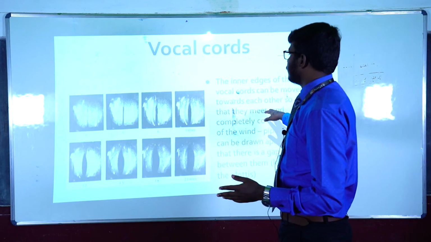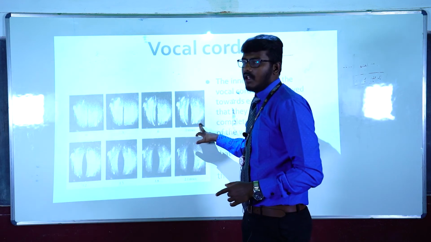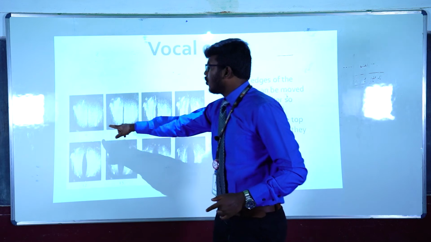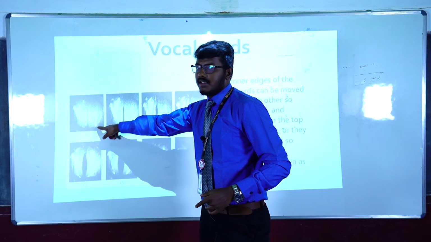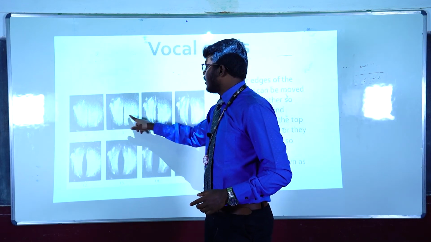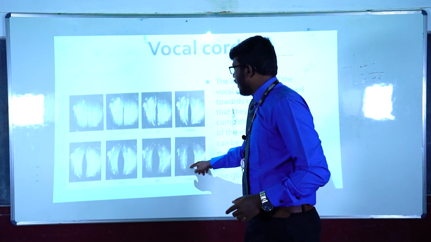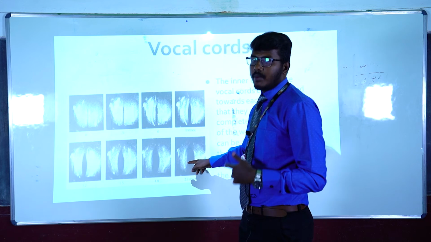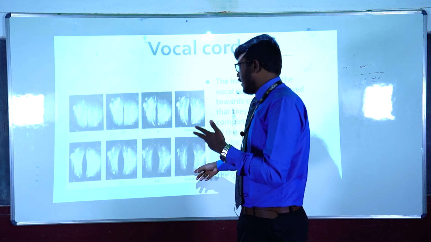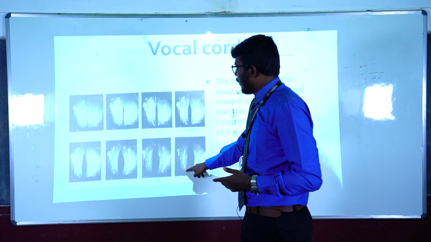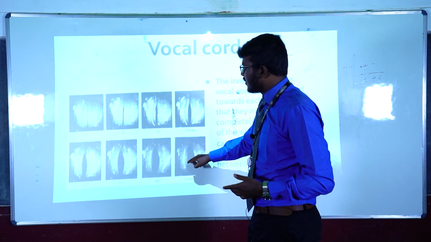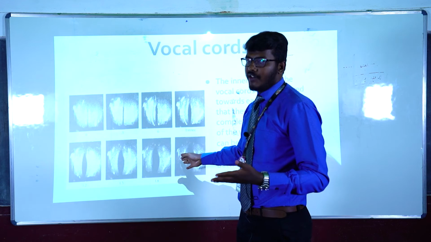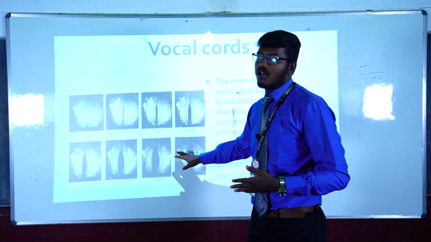Next, please. This is the actual CT scan image of a vocal cord. This is a vocal cord when it is closed. This is a vocal cord when it is partially open, and so on. This vacant area is called the glottis, and when air is transferred from the lungs to the mouth or nasal cavity, the air will pass through this passage. If this passage is open, the airflow will be easier, so that there will be no friction, and thus the sound created will be a vowel sound.